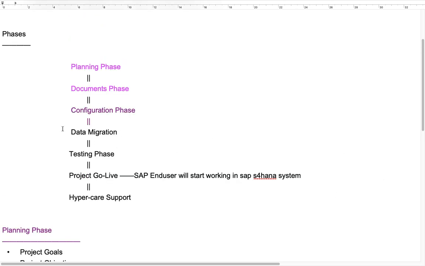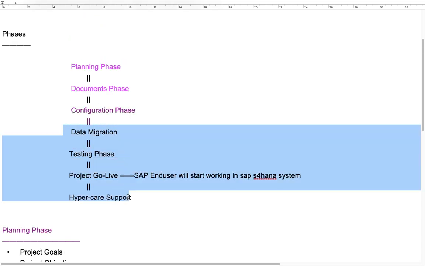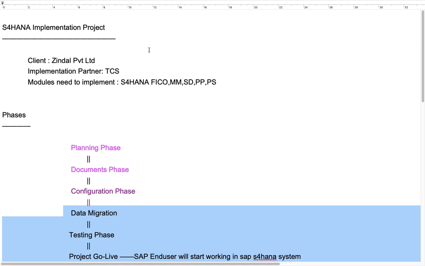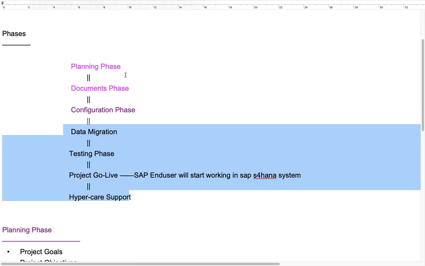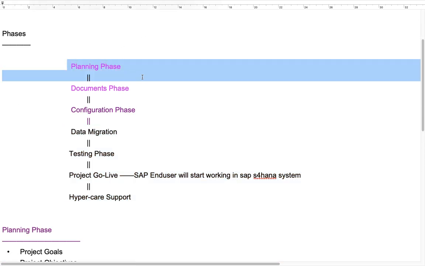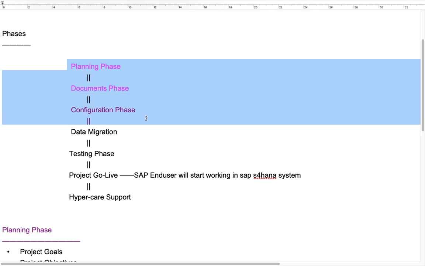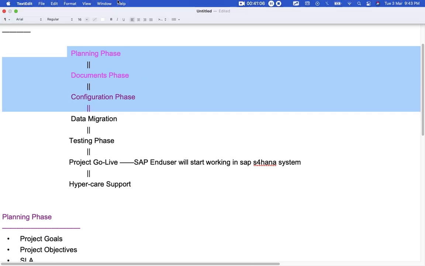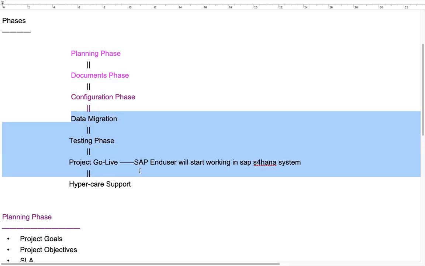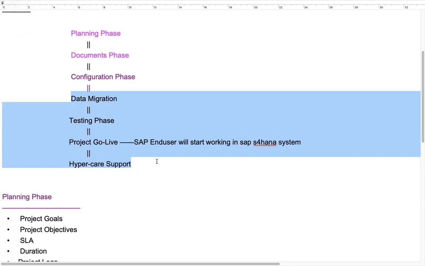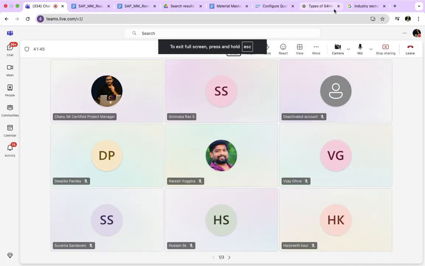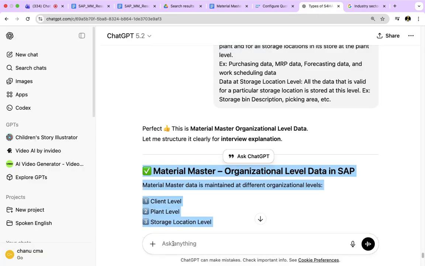In tomorrow's session, we will discuss and complete this implementation project. Today we discussed planning, documentation, and configuration. Tomorrow we will discuss the remaining areas. If you have any questions, please feel free to ask.